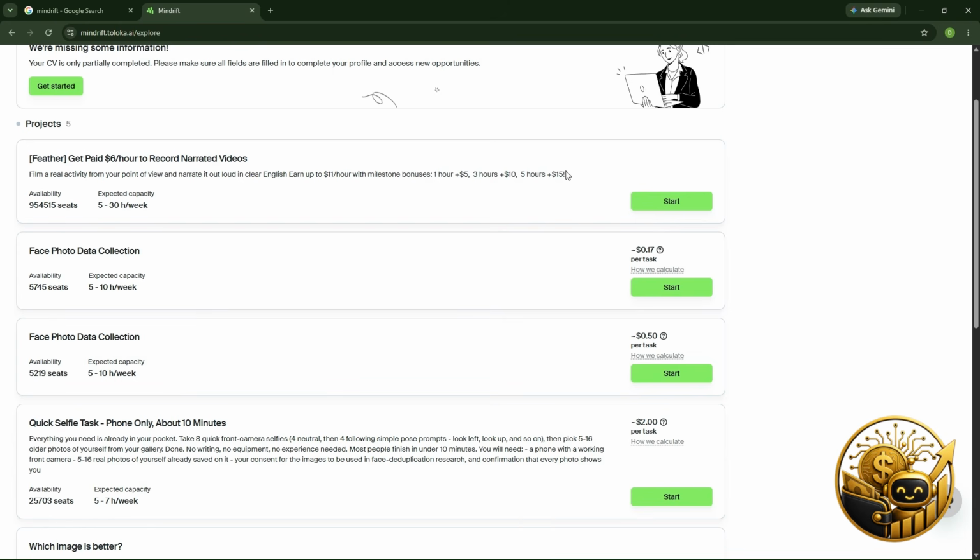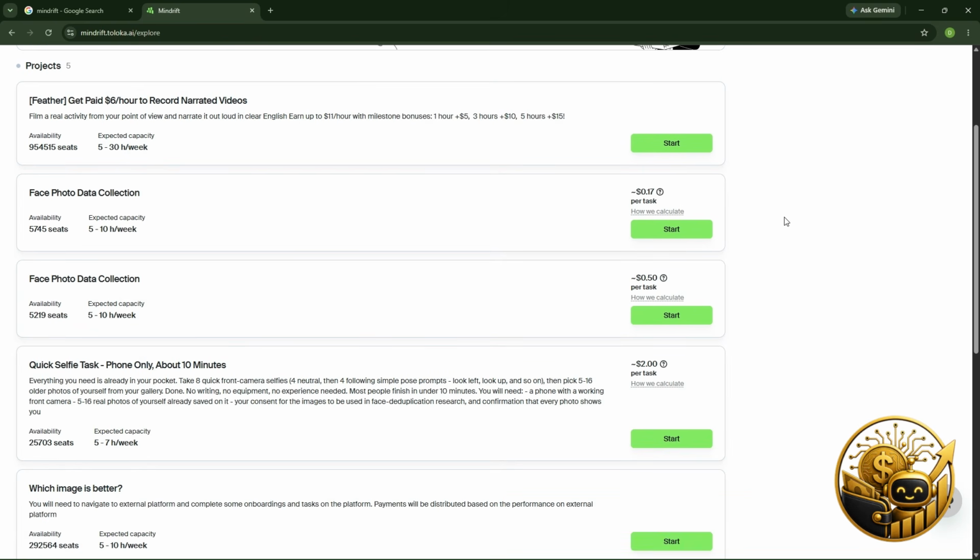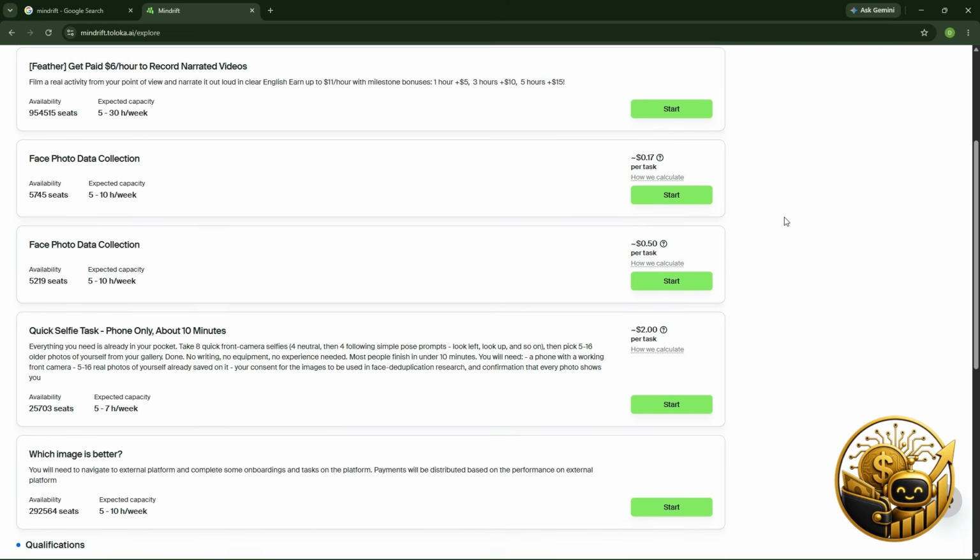So here are the offers. When you are logged in and you have finished your application, you can try them out. If you are someone who is not shy, or you feel like you don't have any security concerns you need to worry about, you can try this one out. After all, you are being paid for that.